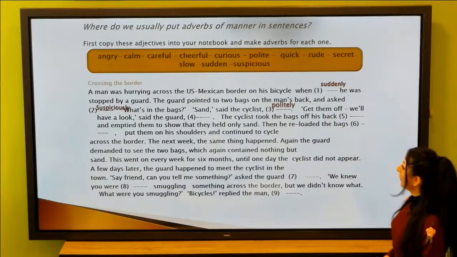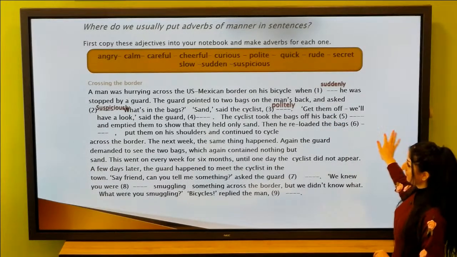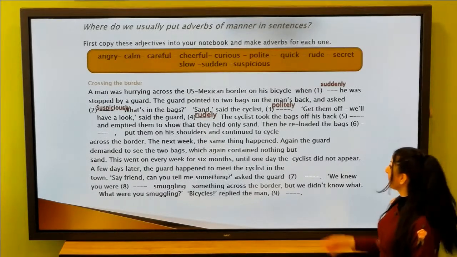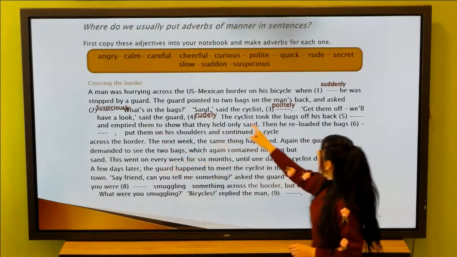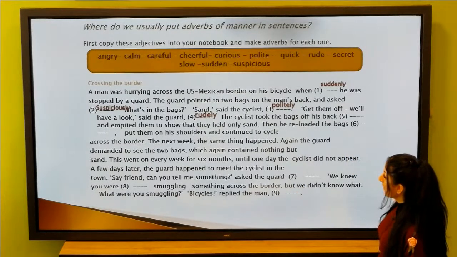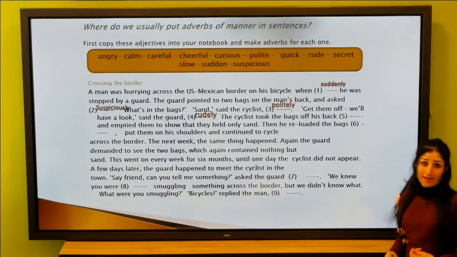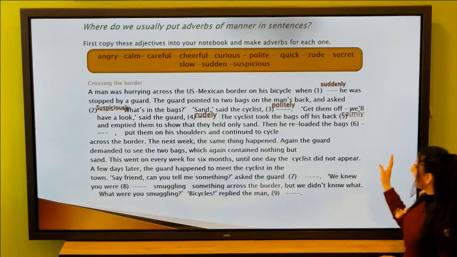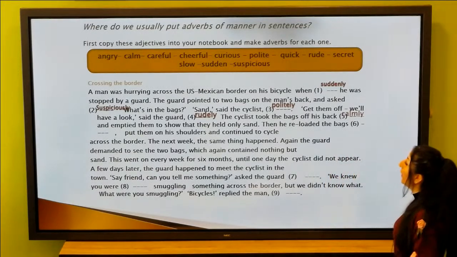"Get them off, we'll have a look," said the guard rudely, okay? Rudely. So we have the verb. The cyclist took the bags off his bag and calmly, actually, he was calm, emptied them to show that they held only sand.